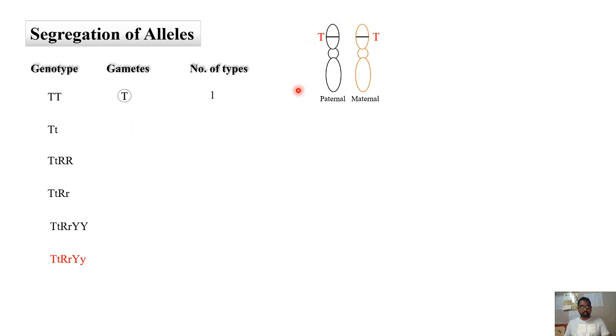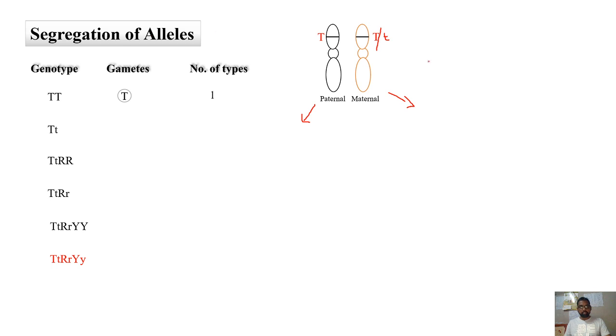The same thing can be seen on the chromosomes here. This is one homologous chromosome pair. When it is T on one chromosome, the other chromosome may consist of T or small t, the alternative forms of the allele. During gamete formation, this chromosome will enter into one gamete, and this chromosome will enter into the other gamete. That's how the gamete formation will be. This is what we understood from the monohybrid cross. This is what the law of segregation says.